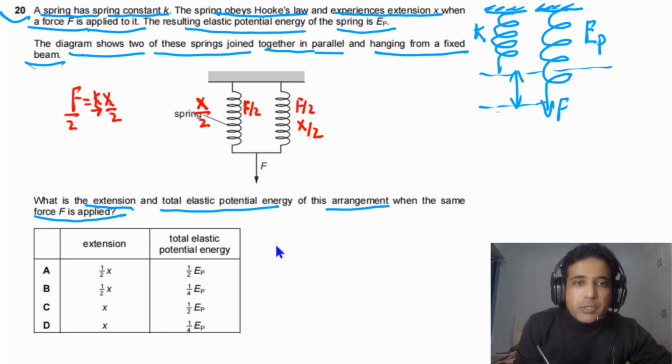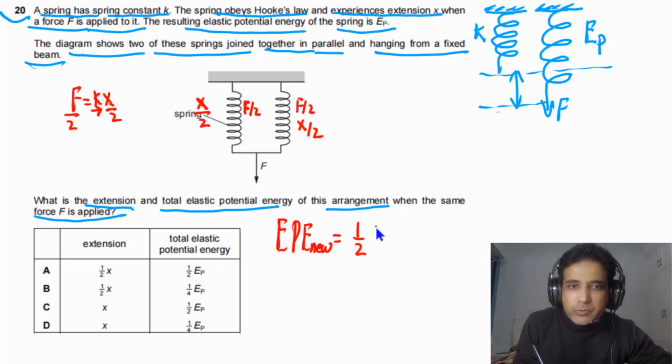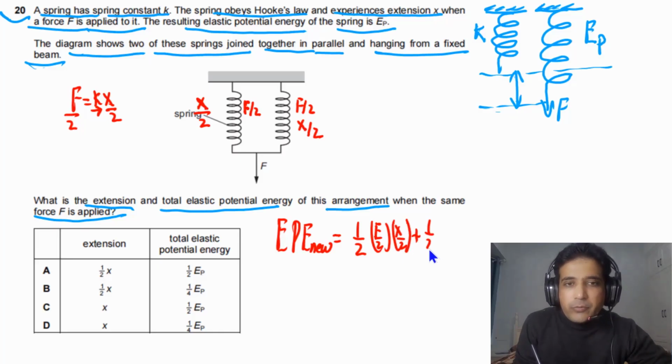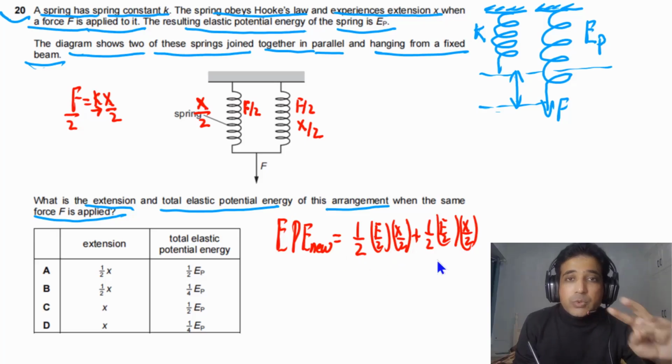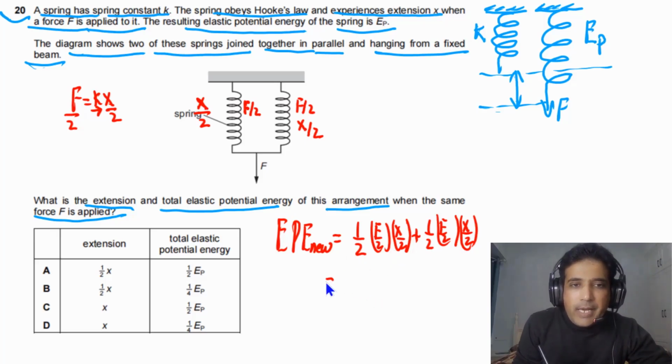Simply we can say EPE new will be equal to the EPE stored in this spring plus this one. So we have 1 by 2, force F by 2, and extension in one spring X by 2. This is the energy stored in each spring. If we add these two together, we multiply by 2.